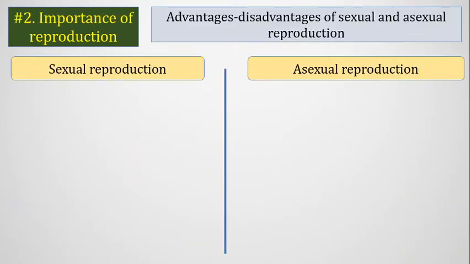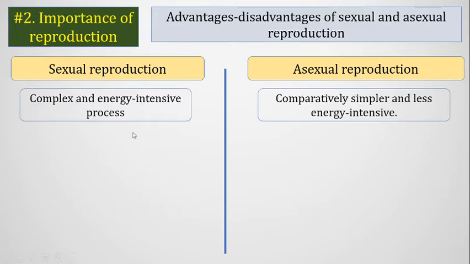Now we will discuss the advantages and disadvantages of sexual and asexual reproduction. So sexual reproduction has some merits and also some demerits, and asexual reproduction also has some merits and demerits. So we say at first that sexual reproduction is actually a complex process, and it engages so much energy for this process, but asexual reproduction is comparatively much simpler, and it requires much less energy.